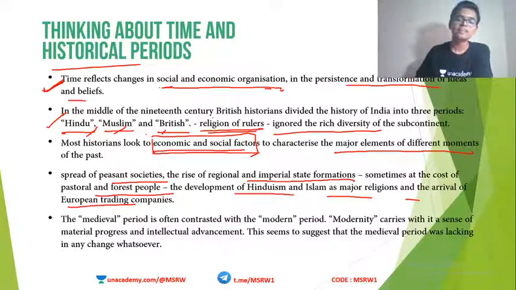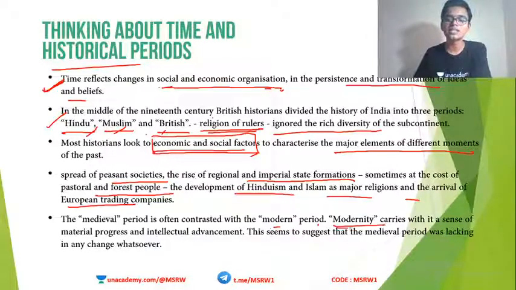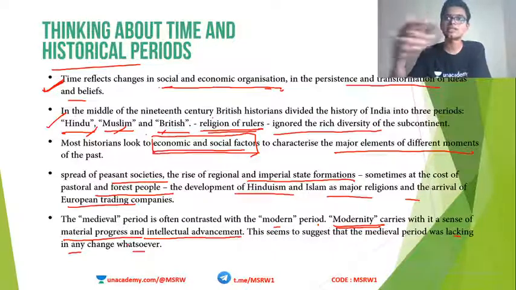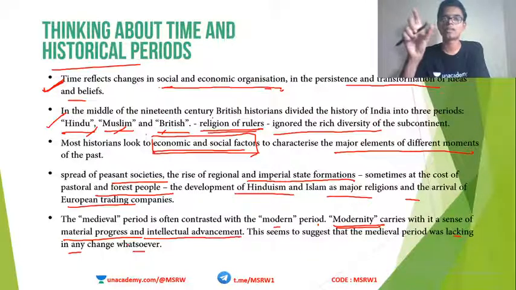Okay, so the medieval period is often contrasted with the modern period. Modernity carries with it a sense of material progress and intellectual advancement. This seems to suggest that the medieval period was lacking in any change whatsoever. This is wrong. When we say modern, what does that mean? Whenever we say modern, we mean that there is some material progress and some intellectual advancement. That is the definition or character of a modern society.